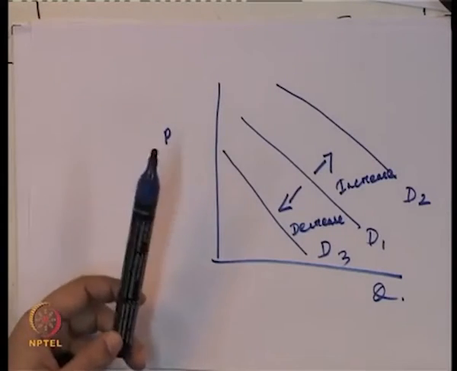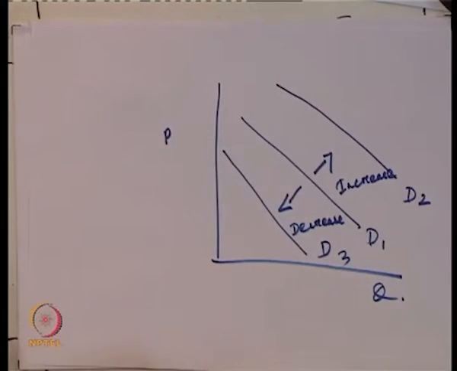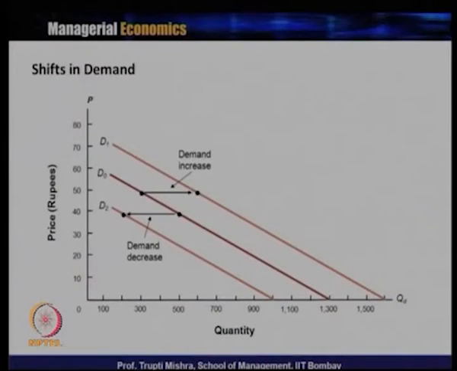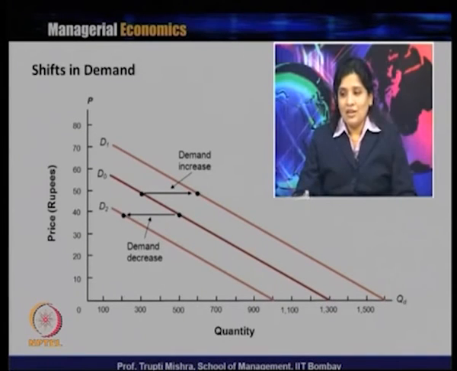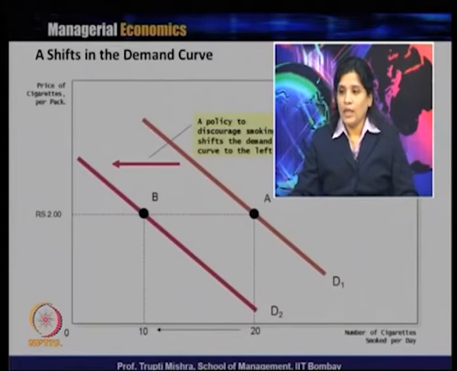Now we will take a specific example: in which case is there a change in the demand, which case is a change due to a change in price, and in which case is the change in the demand because of a non-price determinant. If you see in the graph, initially the demand curve is D0. Whenever there is a decrease in the demand, it shifts to the left and becomes D2. Whenever there is an increase in the demand, the curve shifts to the right, and that is D1.